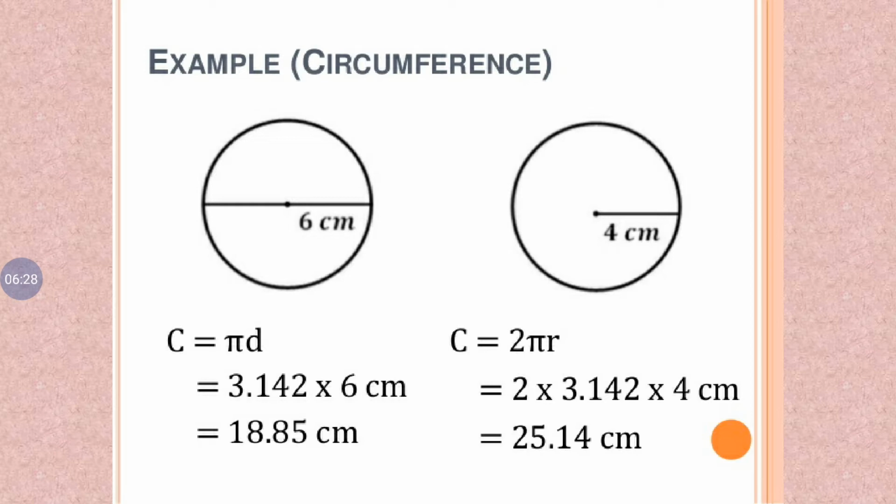Next, the circumference using the radius. Given radius equal to 4 centimeters, the formula is C equals 2 pi r. That is 2 times 3.142 times 4. We get the value 25.14 centimeters.